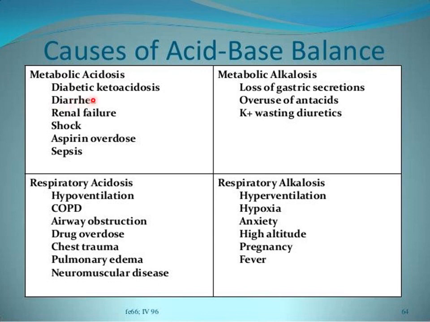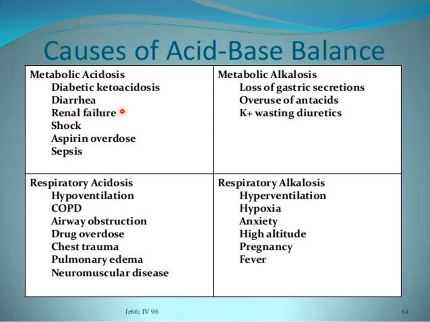Diarrhea also leads to metabolic acidosis because there is a loss of bicarbonate ions from the gastrointestinal tract in case of diarrhea. So when bicarbonate is lost from the body, it will lead to decrease in pH or increased concentration of hydrogen ions inside the blood, as adequate bicarbonate base is not available to sequester the excessive amounts of hydrogen ions.